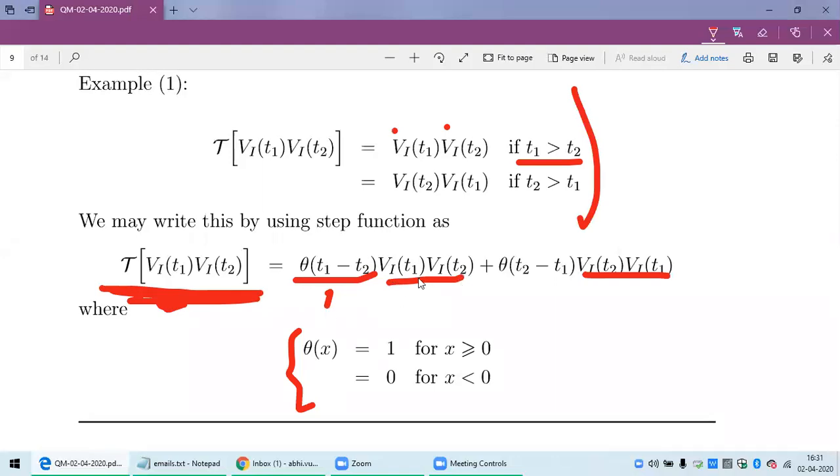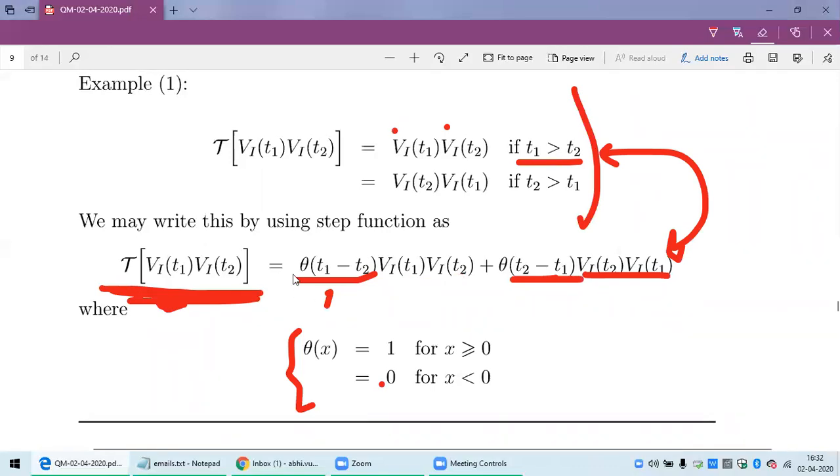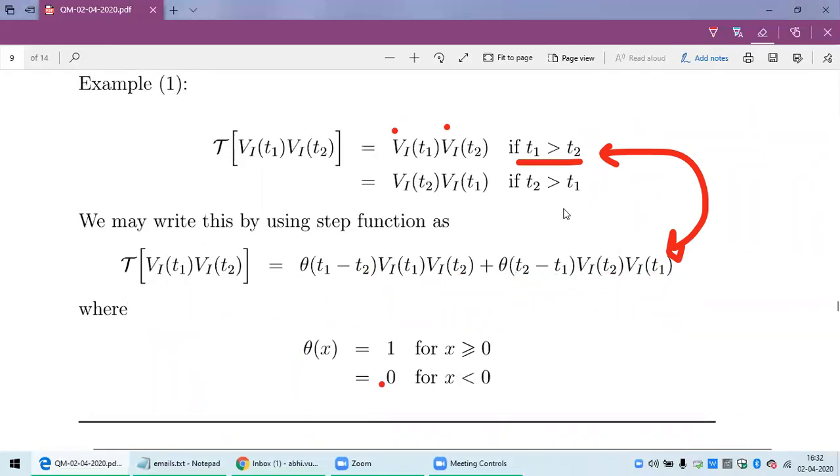This gives V of T1 into V of T2, and the other term is 0, because that argument is negative. You can check that this definition is equivalent to the earlier definition. Clear?